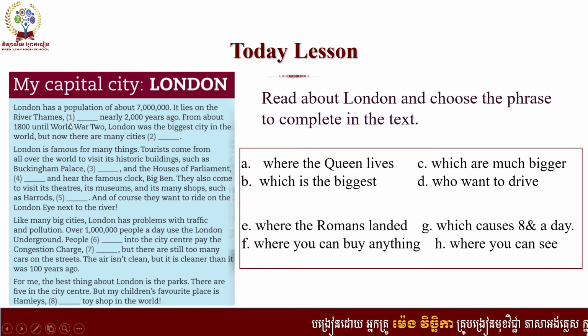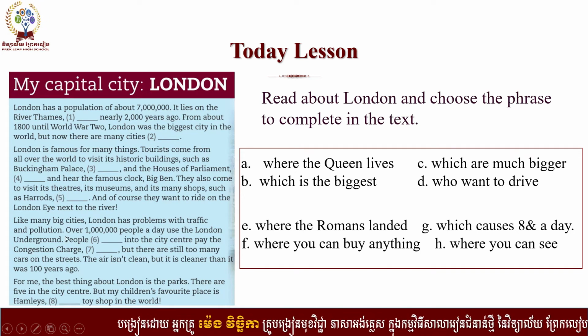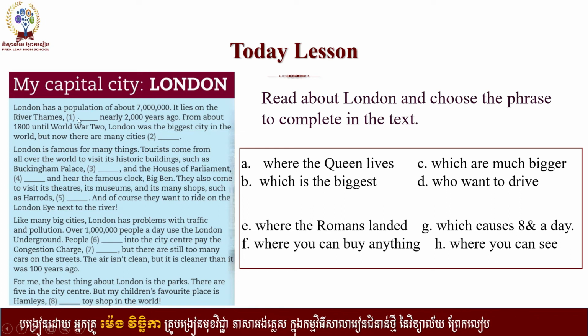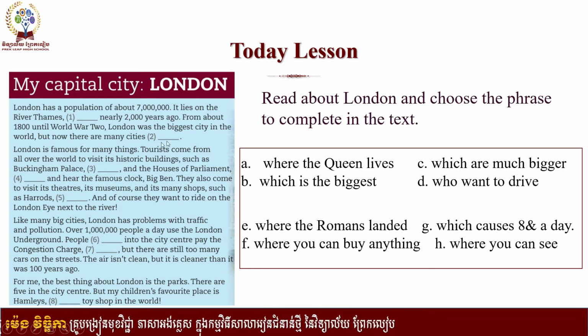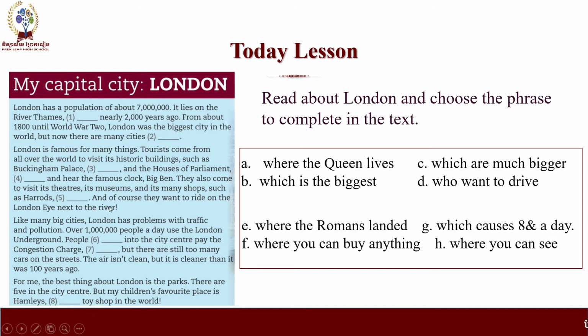In this text, how many paragraphs can you see? We have from London to this, number 2, in one paragraph. From this one, London is famous for many things, to next to the river is another paragraph.